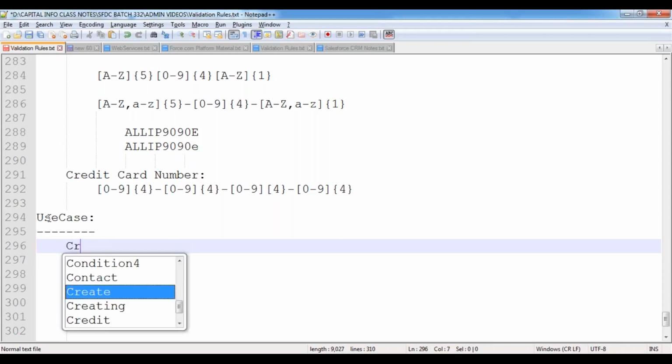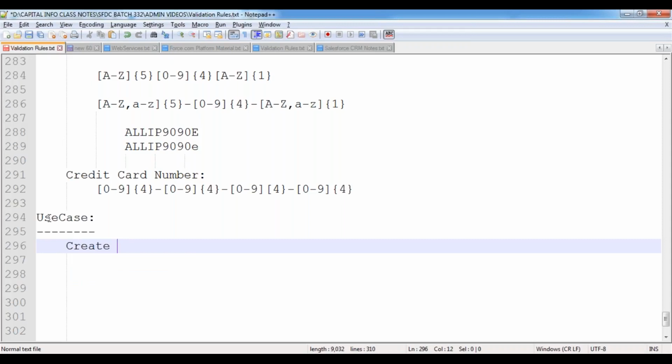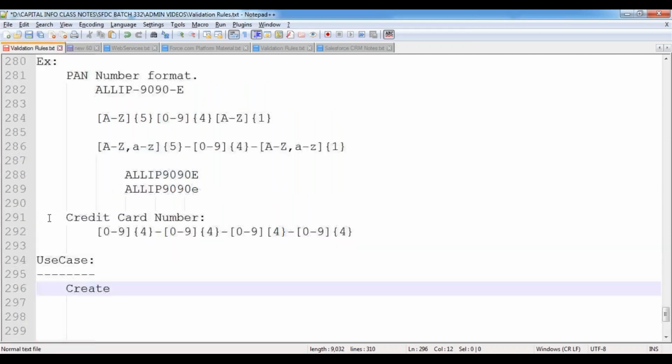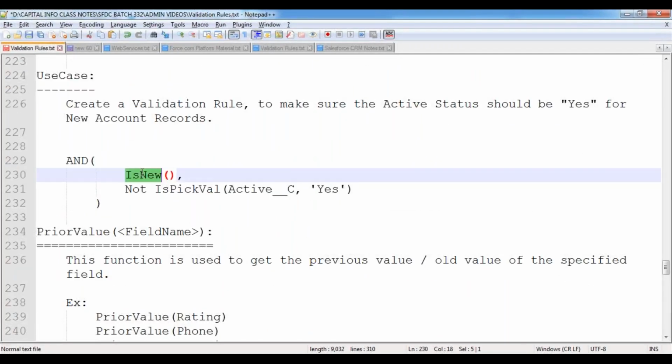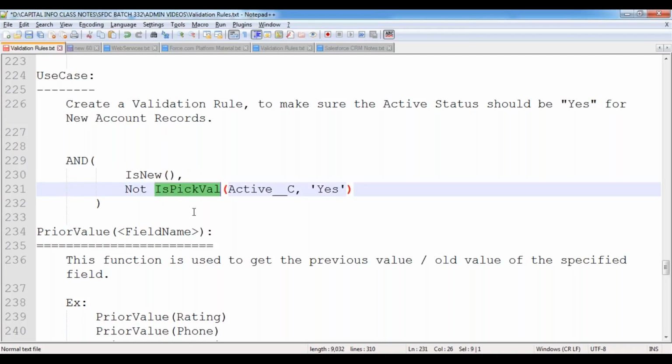Okay, in that length function, can I use the first value or second value, or special characters? No. The length function, whenever you pass the field name to it, will first return how many characters are inside that field. Then we have to collect that value and validate it using our own format by using the regex function. You have to use both the length function and the regex function, combined by using the AND function internally, because previously we used the ISNEW function and then ISEQUAL functions in combinations.